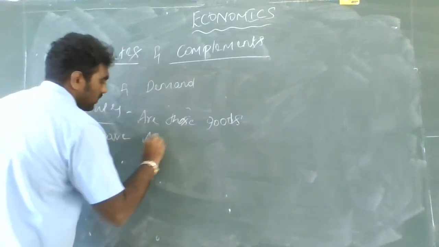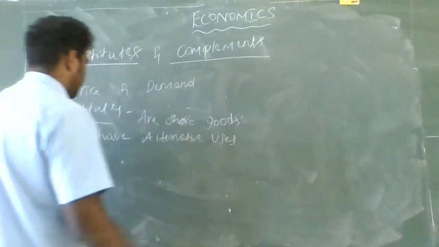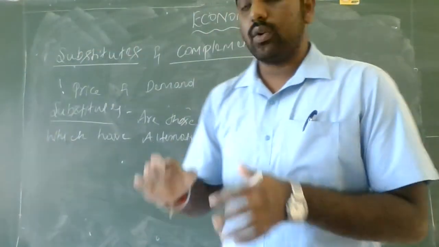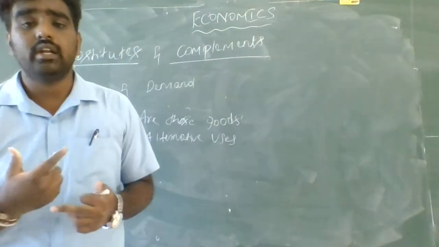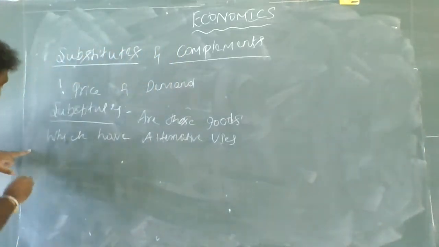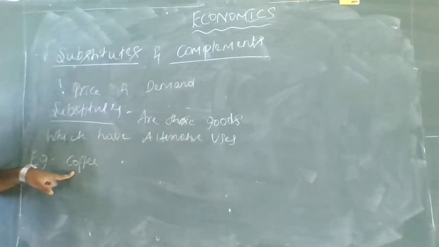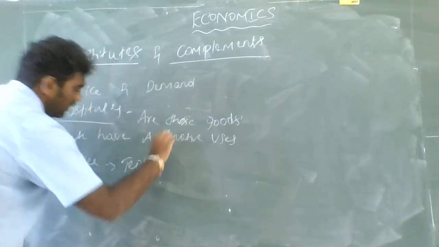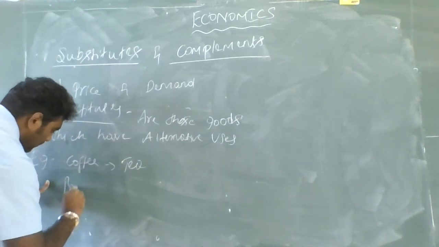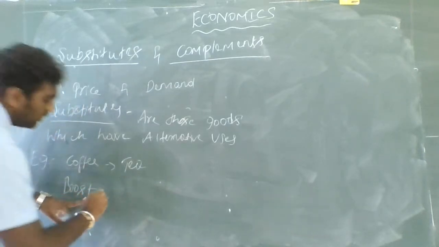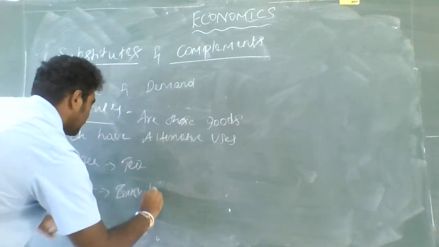Substitute goods are those goods which have alternative uses. What do you mean by alternative uses? Let us understand with an example. For coffee, the alternative use good is tea. For Boost, the alternative good is Bournvita.